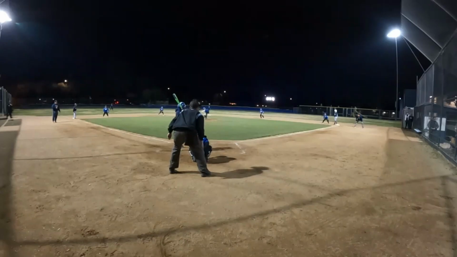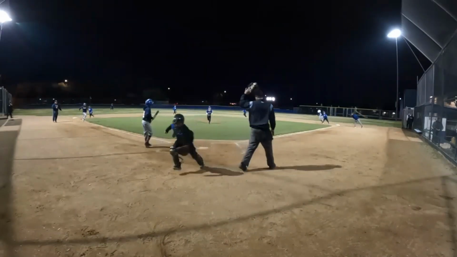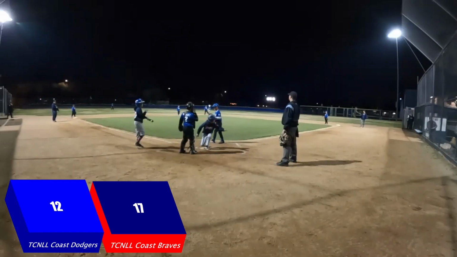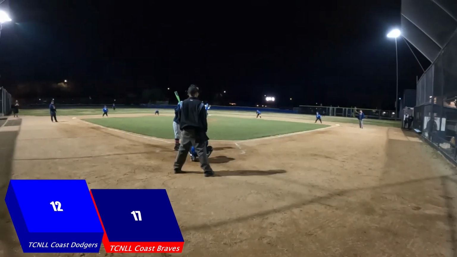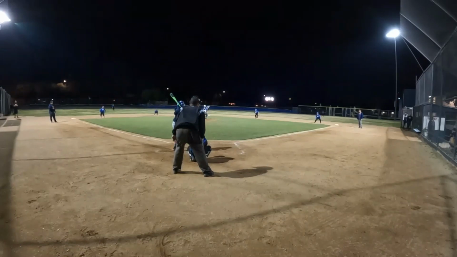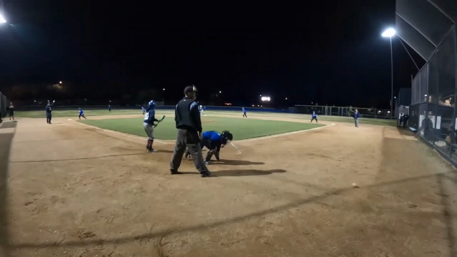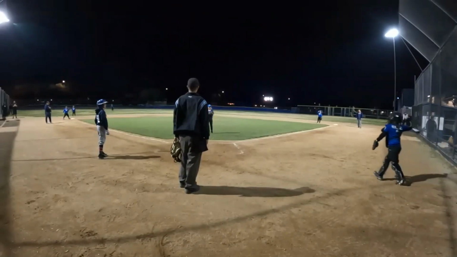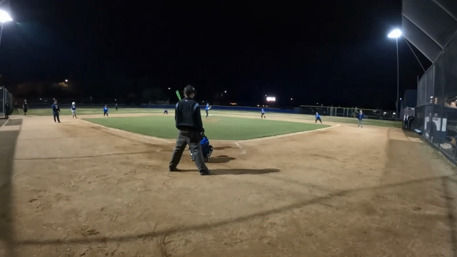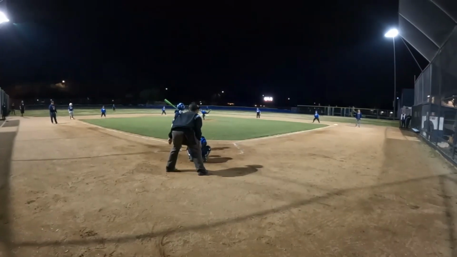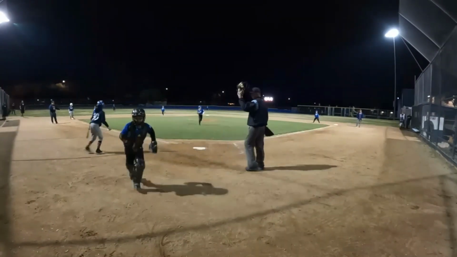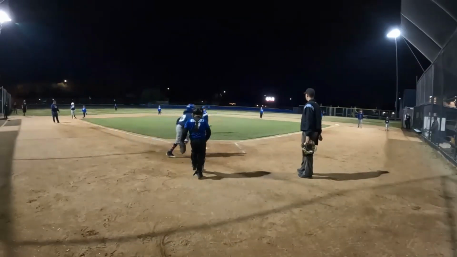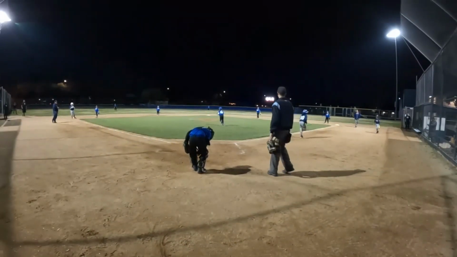Batting is Nathaniel. And here, that pitch is inside, missed by the catcher. Gio scores, 17-12. Runners at second now. Here's the pitch. That gets by the catcher. Dexter is gonna take third base. No play. Here's the next pitch. That one's inside. Ball four, I believe. So first and third now.